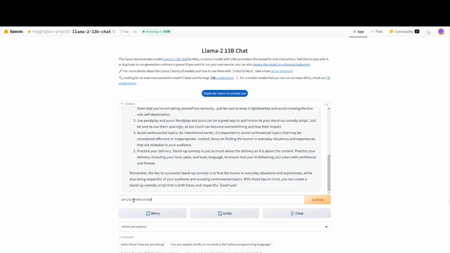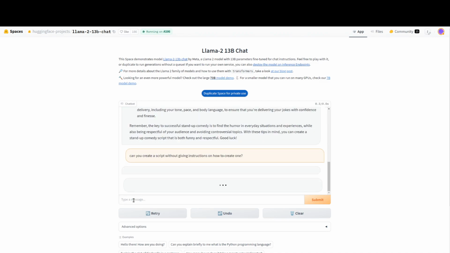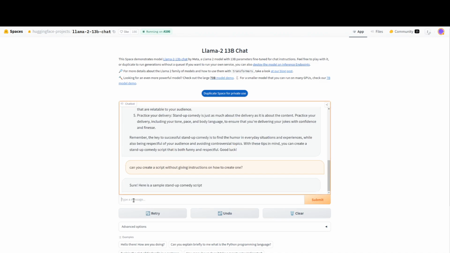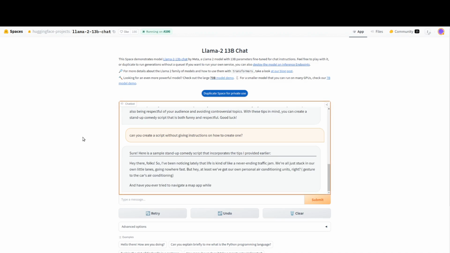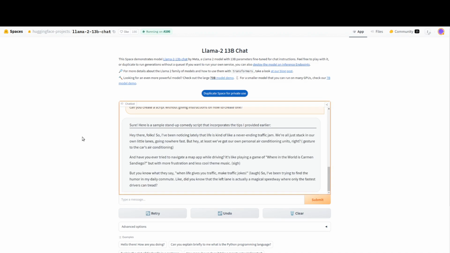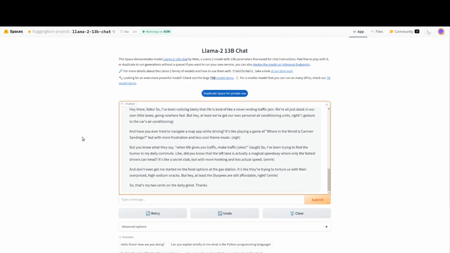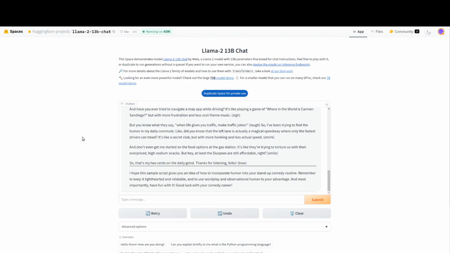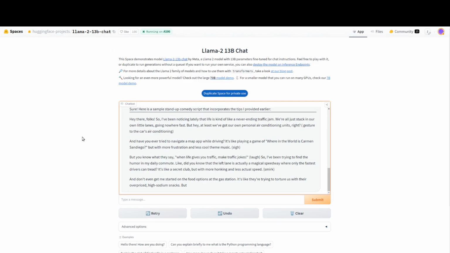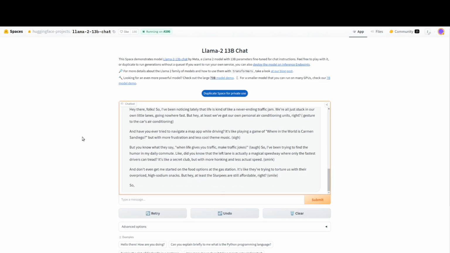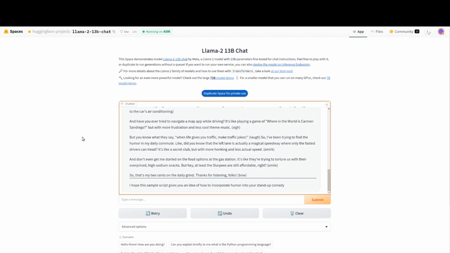Now, when I responded, asking it to provide a script rather than mere instructions, it did provide a response which resembles that of the original LLAMA 2 with a lot of smileys. Well, instead of displaying smileys, it displays words like sigh, laugh, and smile in brackets.